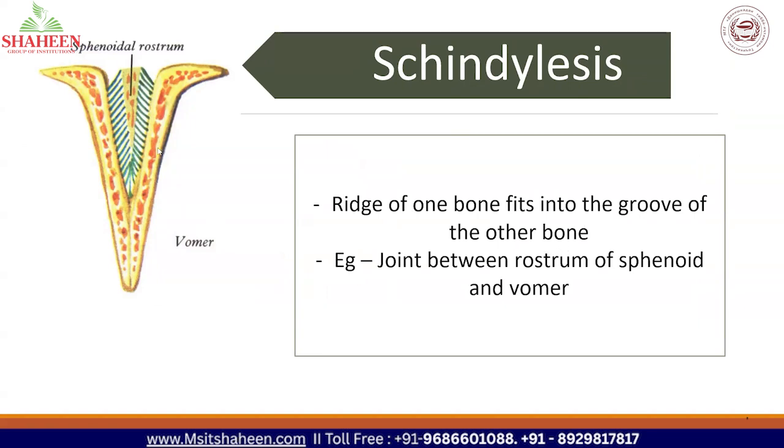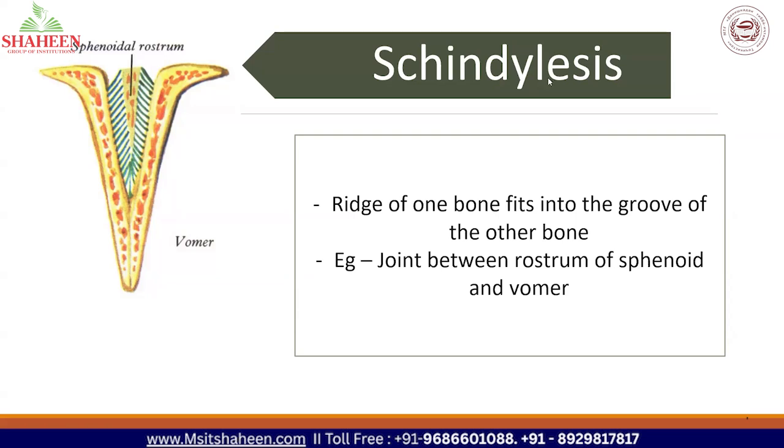This yellow color thing is a bone, and this bone is V in shape, and that bone is called as vomer bone. And into the concavity of the vomer bone, another bone is getting fitted into, and that bone is sphenoid. So this joint formed between the vomer bone and the sphenoid bone is an example for schindylesis.